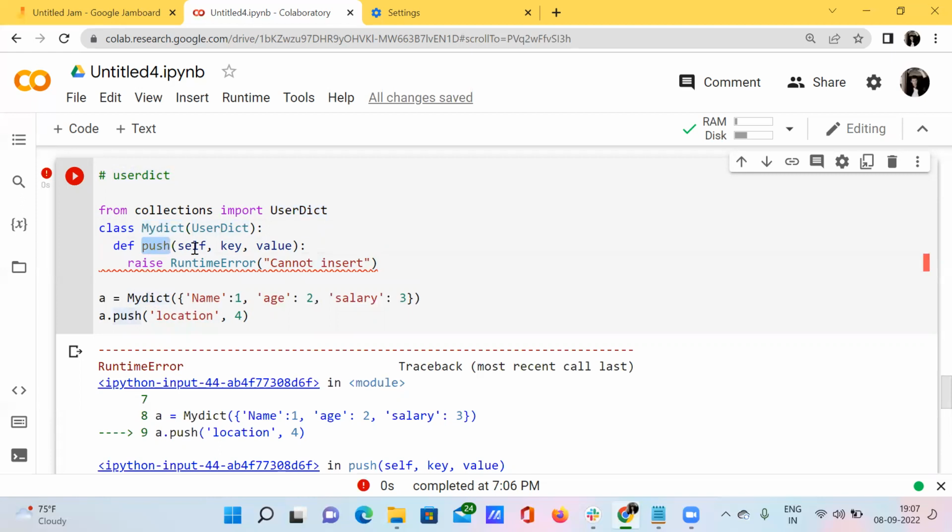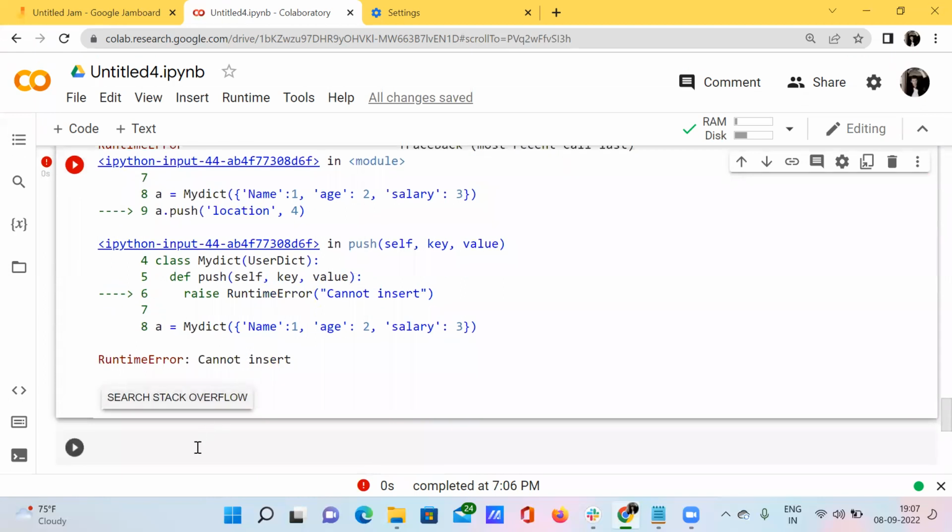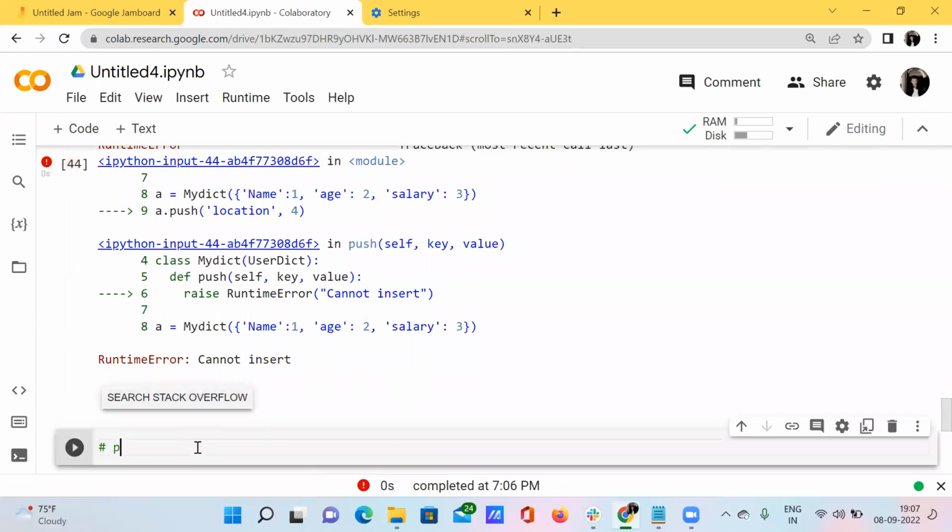What do you mean by this push function? Push function is nothing but adding. Okay, I'll explain here.